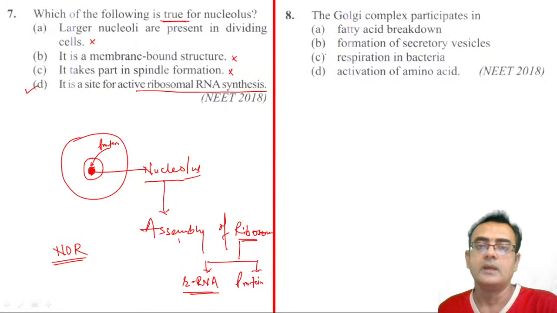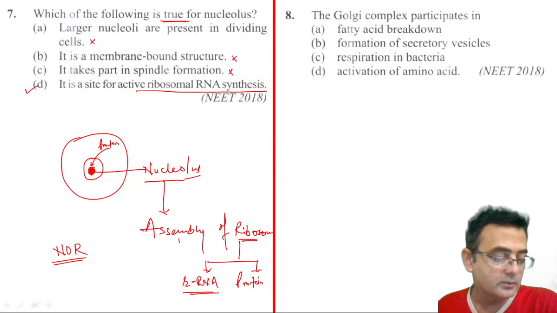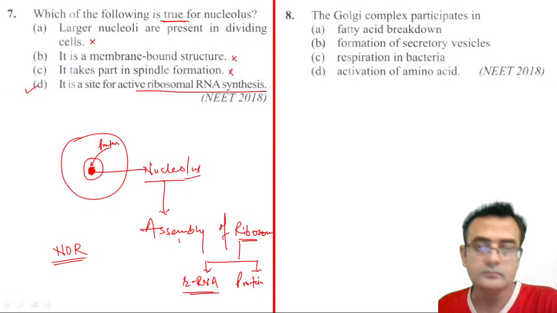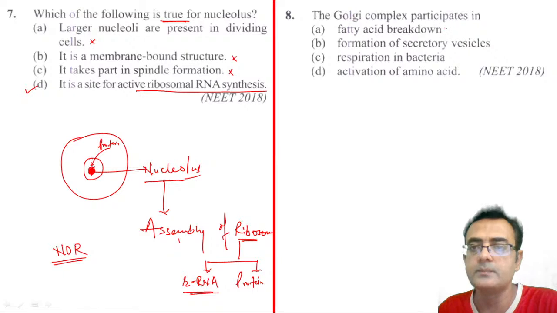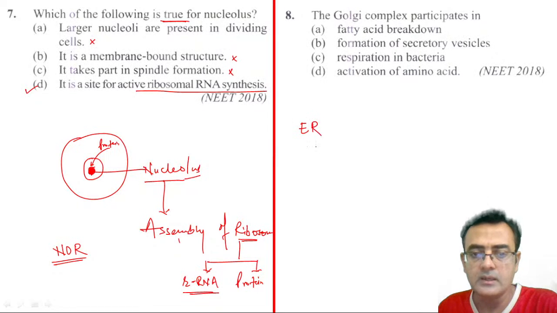Okay. Now we move on to another question, number 8. The Golgi complex participates in. Okay. So see, here we write ER as well as the Golgi, right?